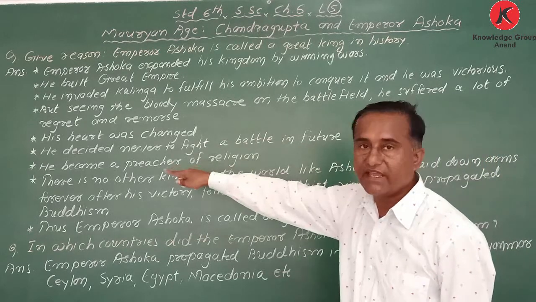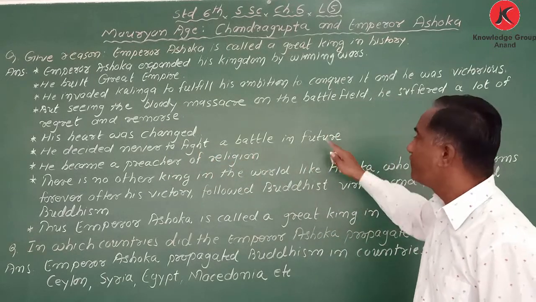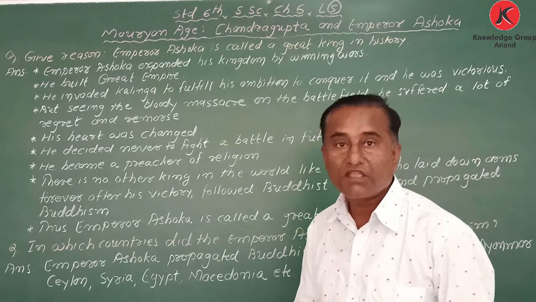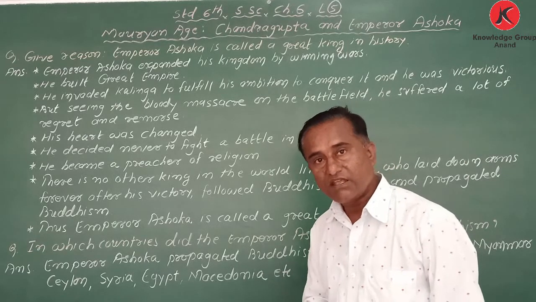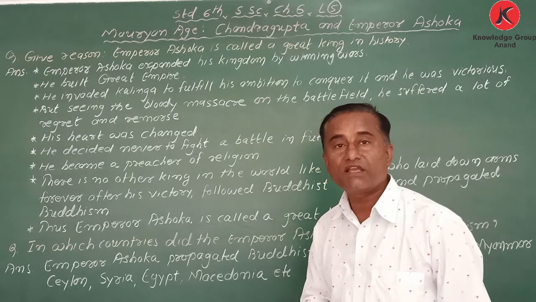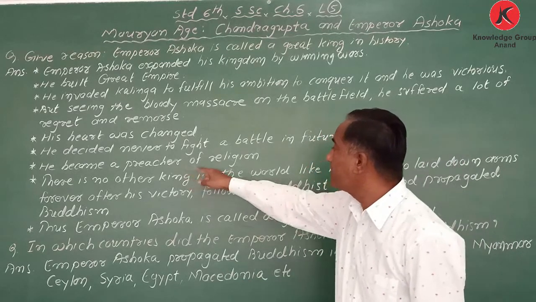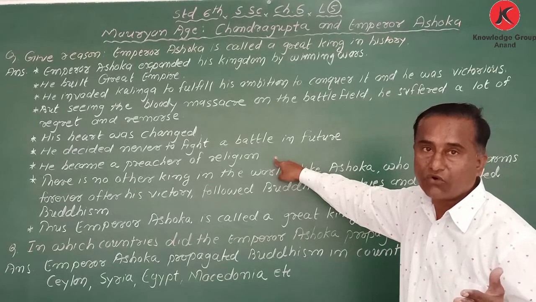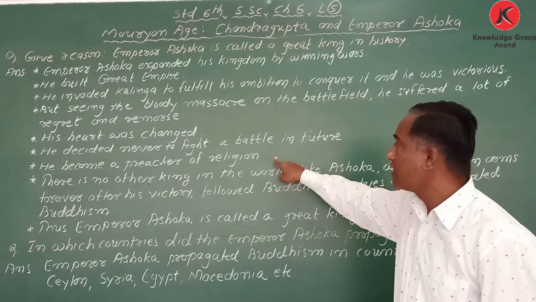And after that, he accepted Buddhism, he followed Buddhism, and he propagated it also, in India as well as out of India. He became a preacher of religion. To preach means to give sermons. He became a preacher of religion.